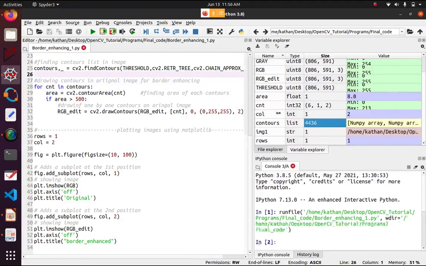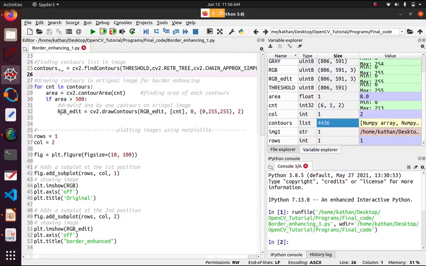For that you need to plot them using cv2.drawContours and pass each contour with this cnt. You can also write the contour index here, like if you want to display the first contour, you write 1. If you want to display the second one, you write 2. You can pass any index you want in the range of the list, 4436. And if you want to display all contours available in the list of 4436, you can pass -1 here.